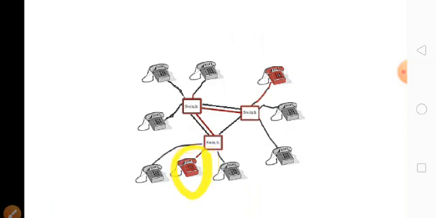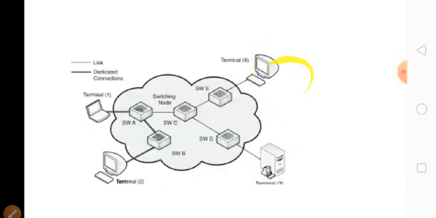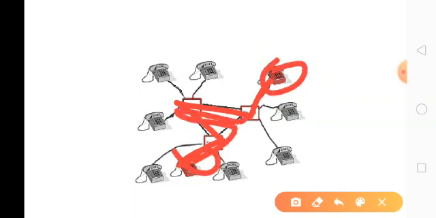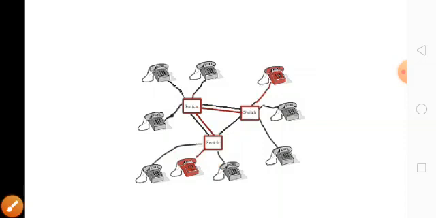Once we make a call from this device to this device, the connection is established. Then the data, meaning our voice, is transferred from this place to this place through this connection. Once the data transfer has ended, the connection automatically disconnects. That is called connection disconnection.